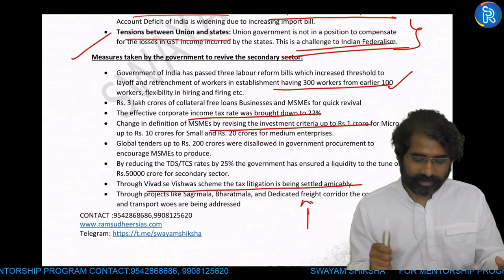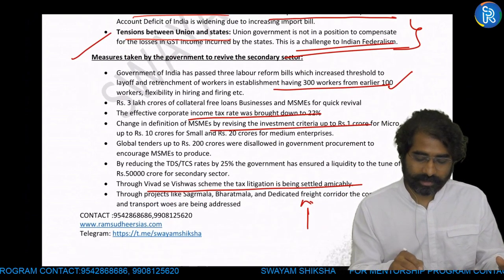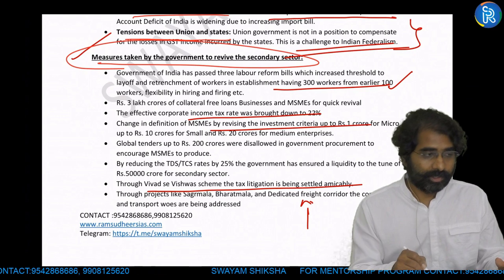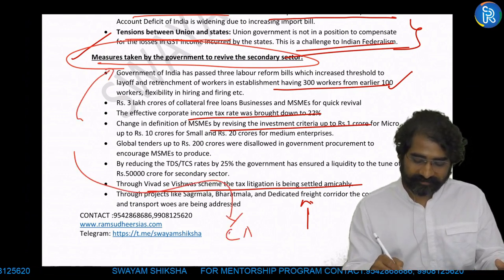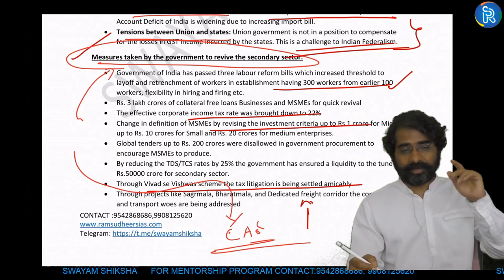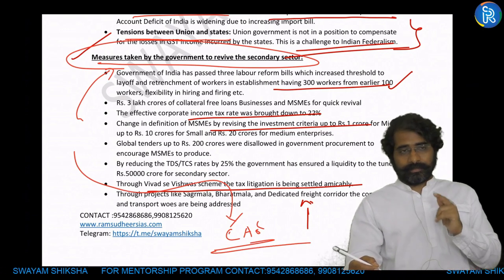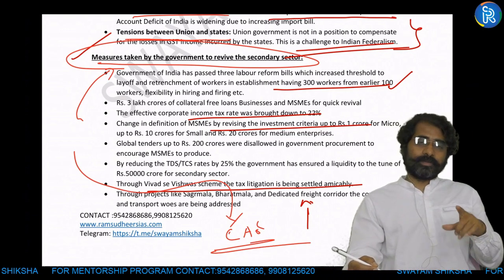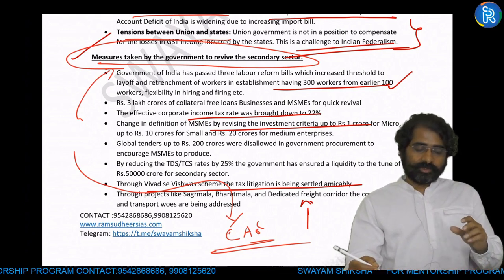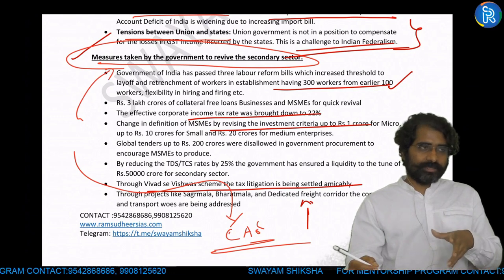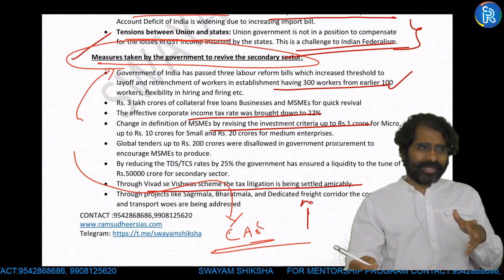Then the other part of the question you can see: measures that have been taken by the government to revive the secondary sector. Now for such questions, always when you're making notes, that is the reason current affairs becomes important. Whatever you're reading for prelims is not going to go waste. Remember, you have to use them for government measures, measures taken by the government in the recent past. So for example, the Vivad Se Vishwas scheme, etc. in news. Make in India campaigns, etc.